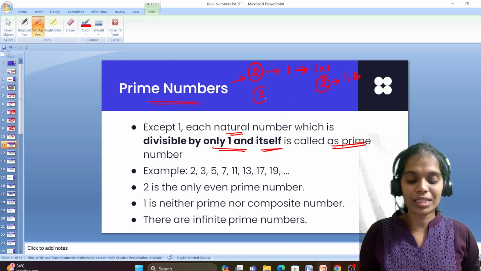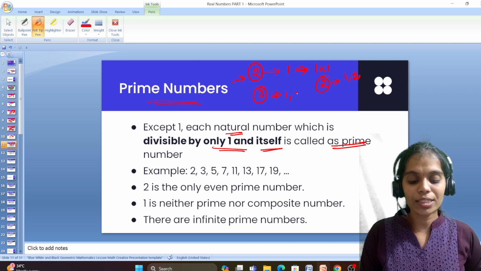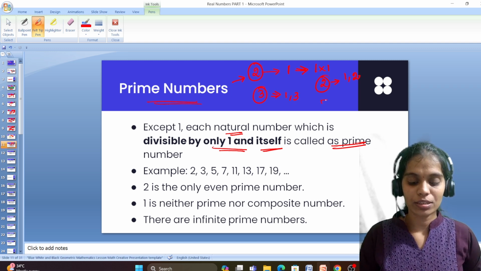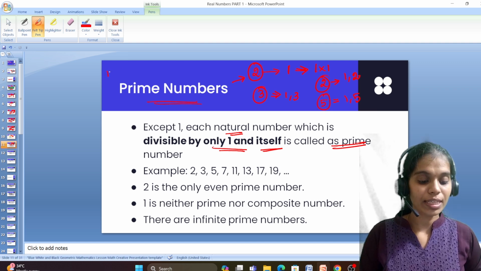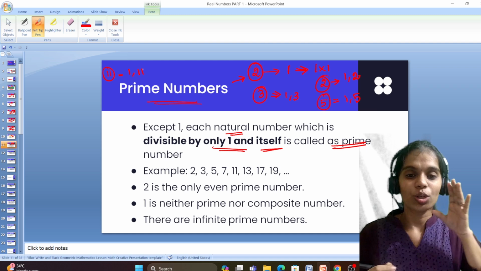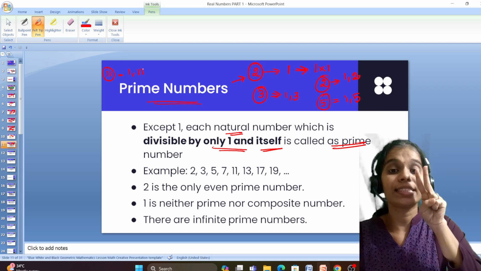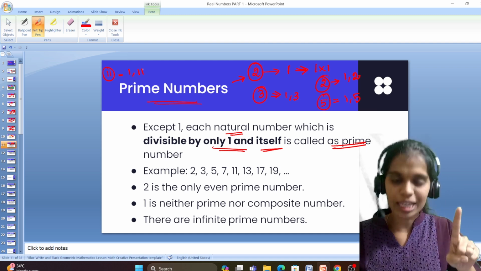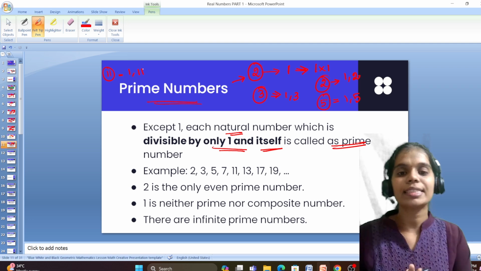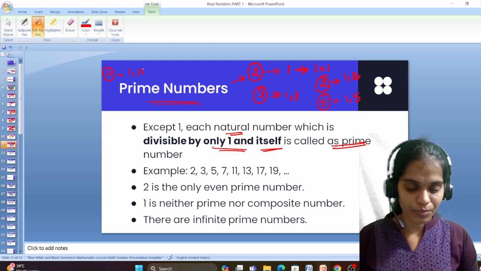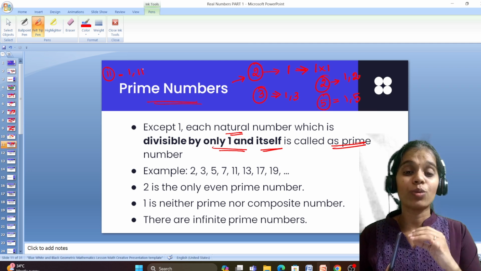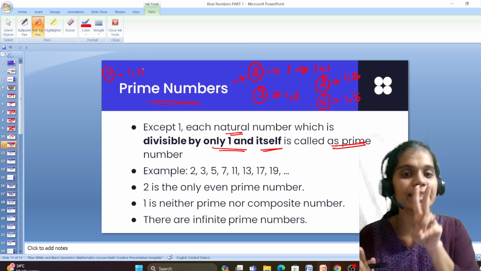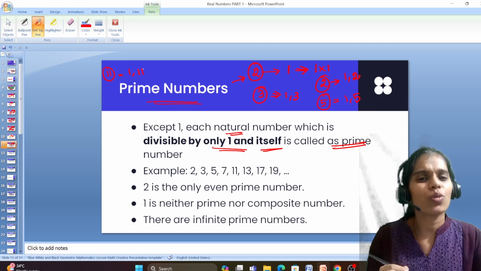If I take 3, I have 1, 3, right? 5, 1, 5. 11, 1, 11, right? So any number which has exactly two factors, one is the number itself and the other is 1, such numbers are said to be prime numbers. Why is 1 not prime? Because 1 does not have exactly two factors. So what is 1?